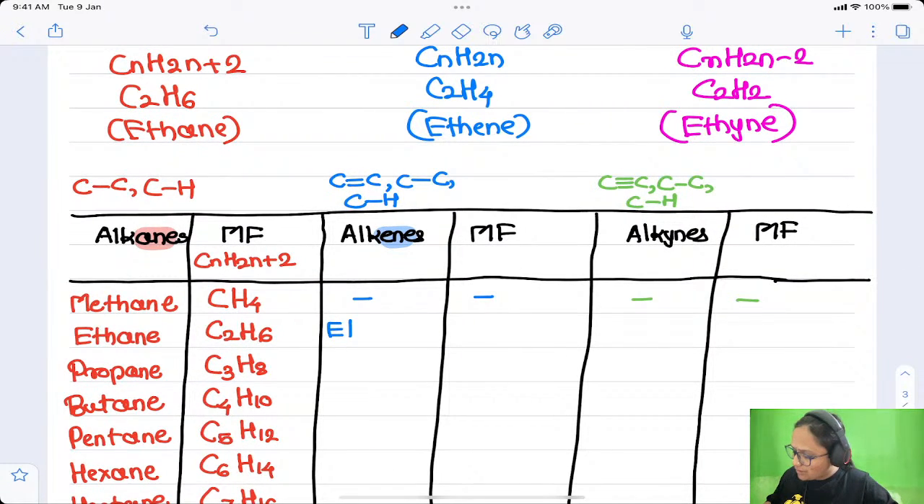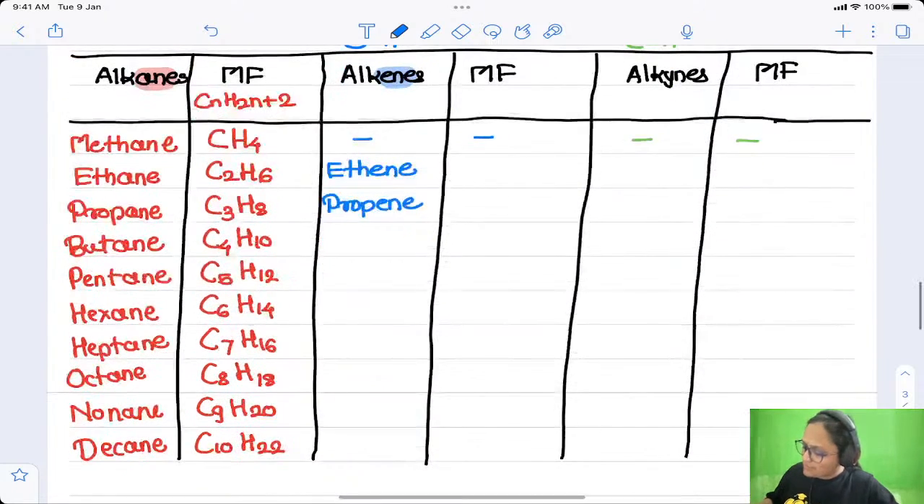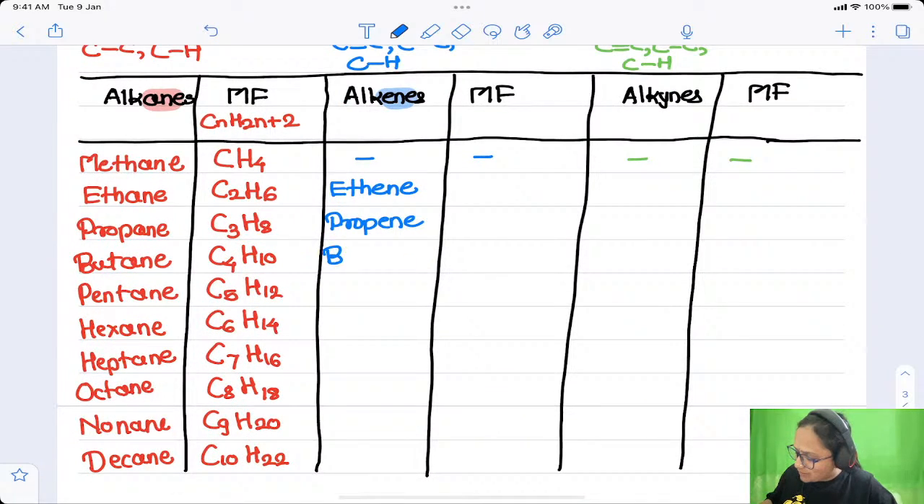Okay, just what you are going to do, the A of alkane you are going to replace by E. That's it. So what will be the name of this alkene? Ethene, right? Then this will be propene. Just A you are going to replace by E. Then this will be butene, then pentene,